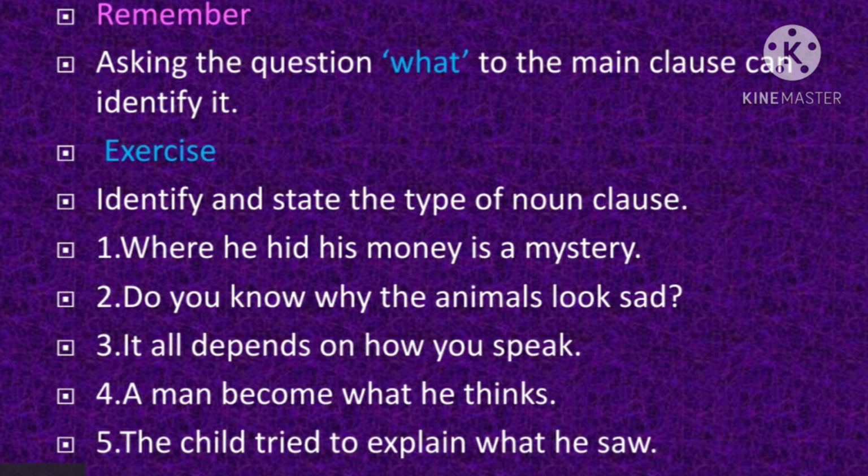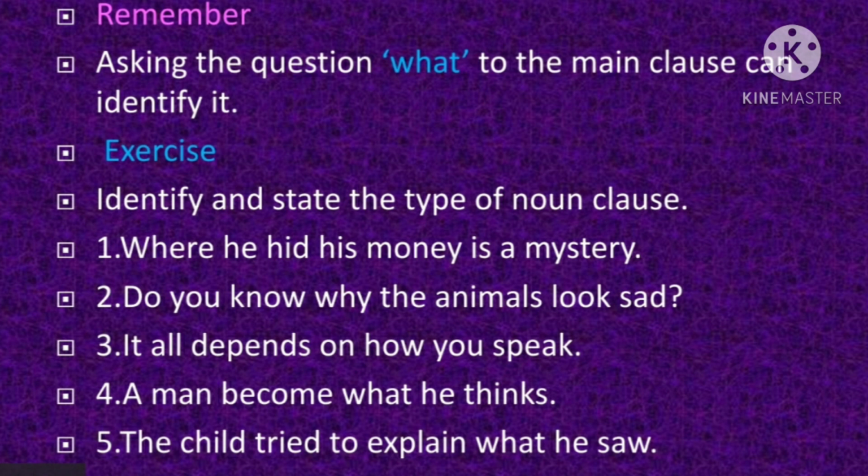In the same way, look at the fifth example. The child tried to explain what he saw. What he saw is the subordinate clause. The child tried to explain is the main clause. The main clause is ending with a non-finite verb, and that is to explain. The child tried: tried is a finite verb. To explain is a non-finite verb. So the main clause ends with an infinitive, to explain. Obviously, the noun clause what he saw functions as an object of an infinitive, to explain, in the main clause.